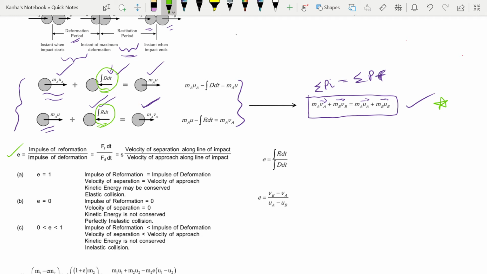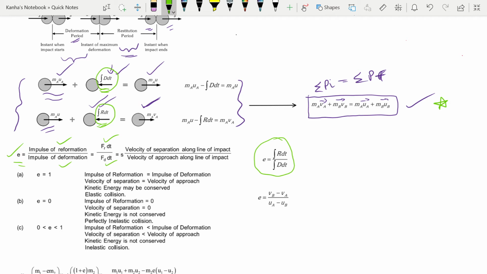Because they are not the same, I define a quantity known as the coefficient of restitution, e, which is the ratio of the impulse of restitution to the impulse of deformation, which is Fr by Fd. Let the force be Fr.